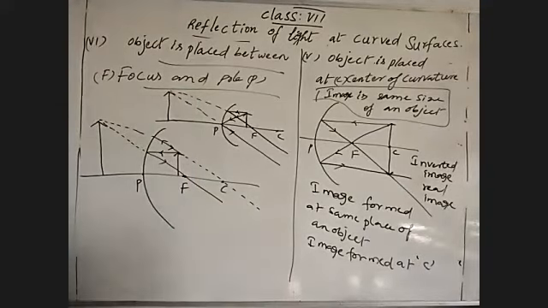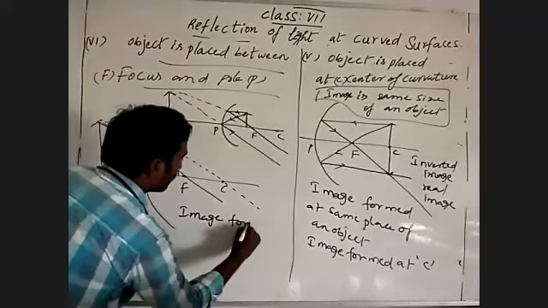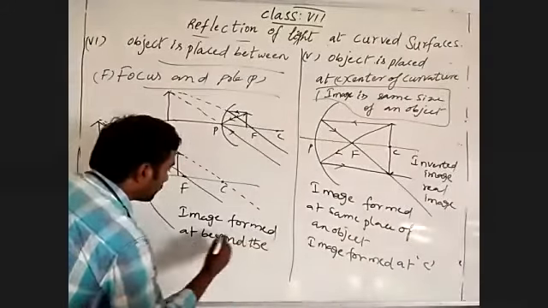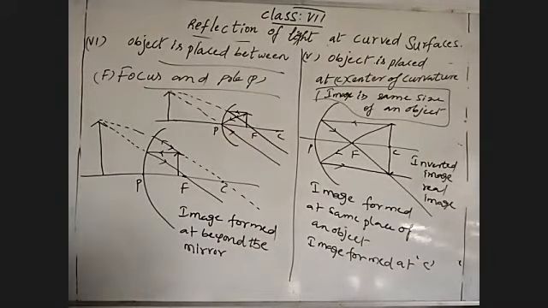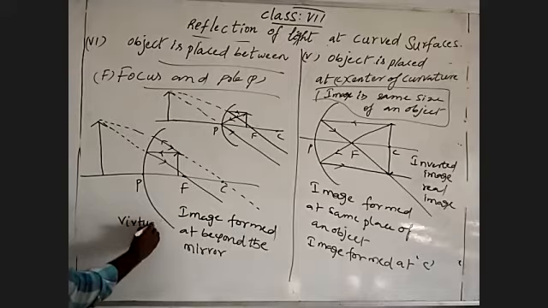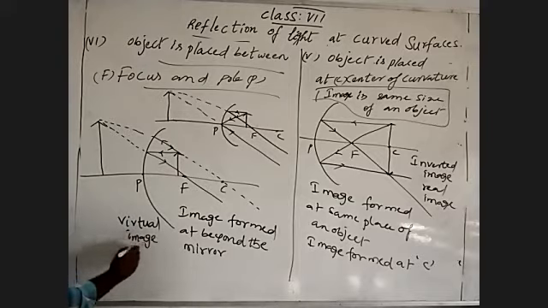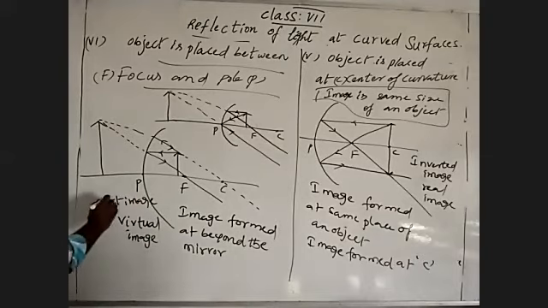So see here, image formed beyond the mirror. Image formed beyond the mirror means it is a virtual image, intersection of extended light rays. And it is an erect image. Erect means vertical image.